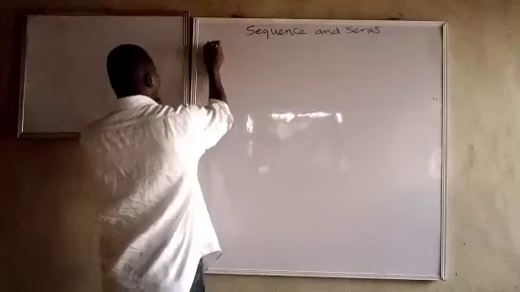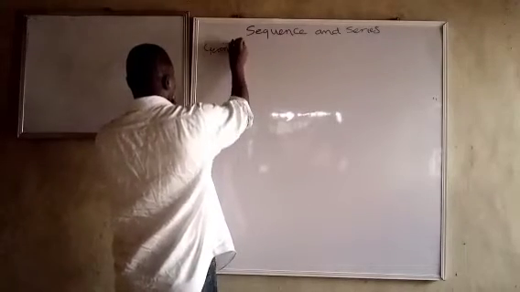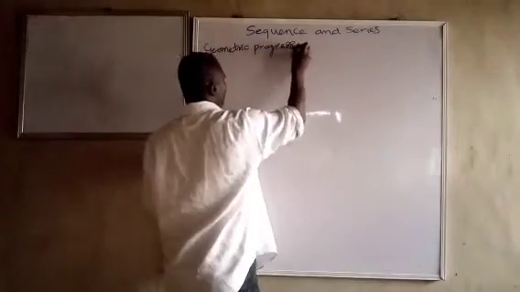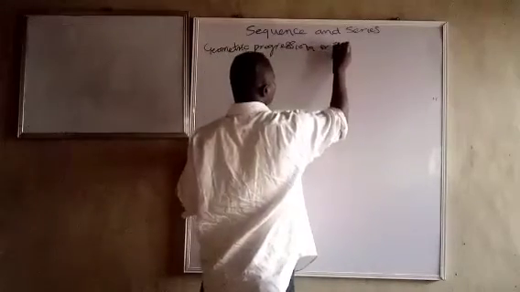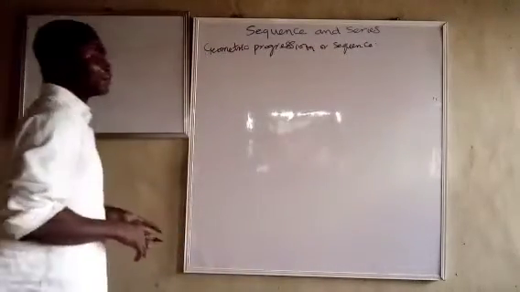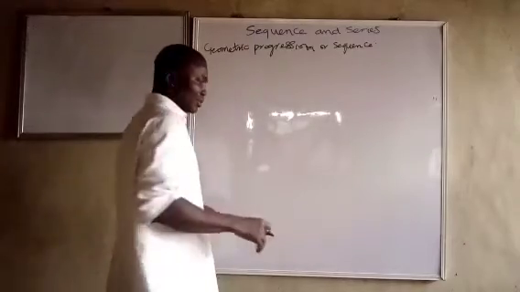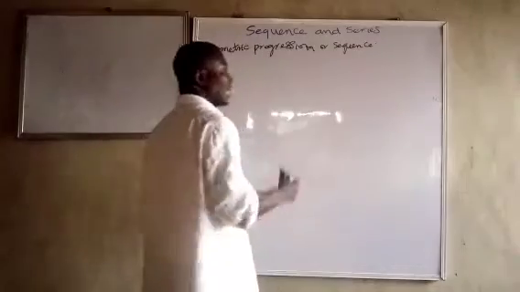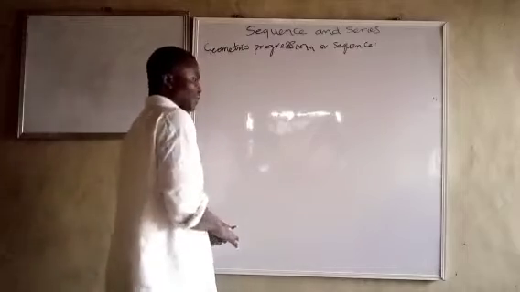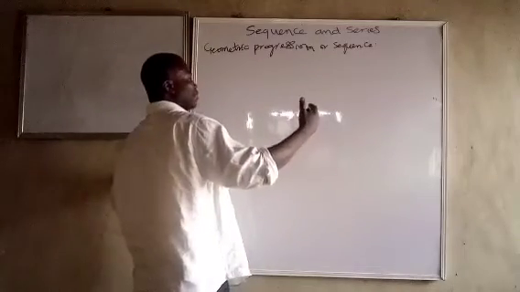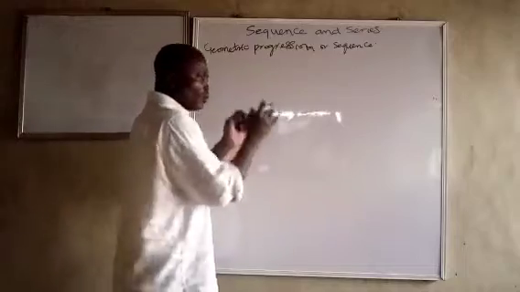So we talk about geometric progression or sequence. In arithmetic progression or sequence, we see that the numbers increase with a common value, that is addition of that common difference. But in geometric progression, the value changes by what we call common ratio.